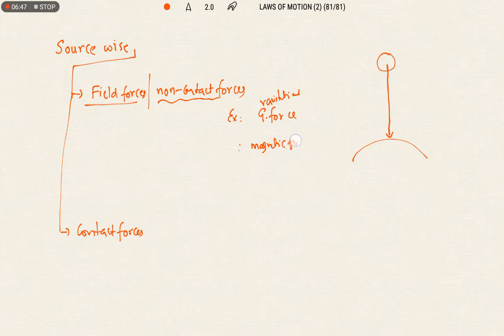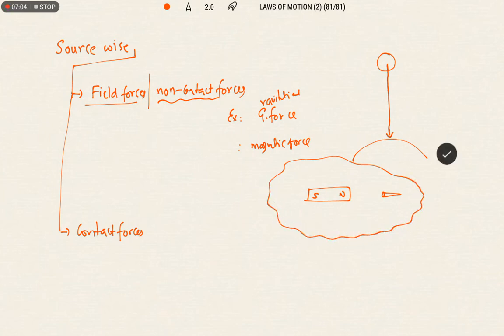So if you take a magnet and place an iron needle away from it, within the influence of the magnet, that means the force which creates some field around it is known as a field force. Within this field there will be an influence of the force on the bodies surrounding it, so the needle will be attracted by the magnet. So magnetic force is also an example of field force.